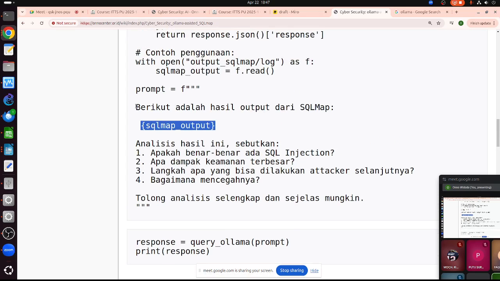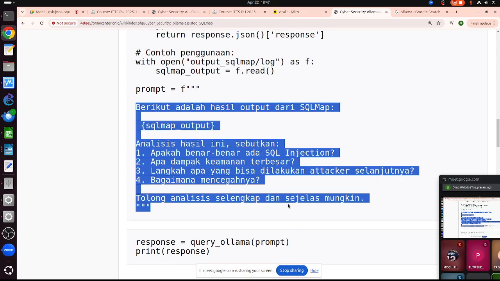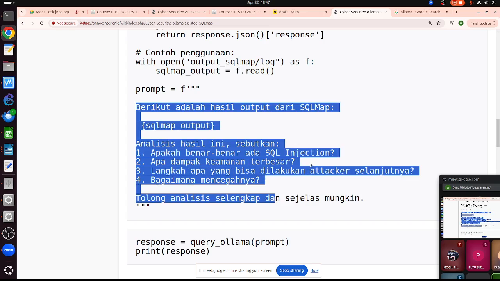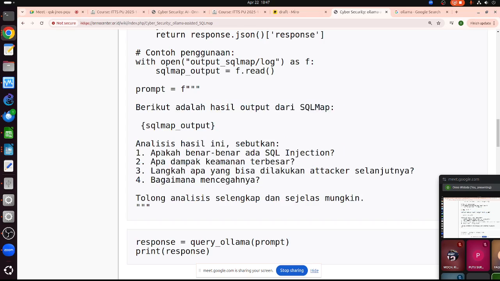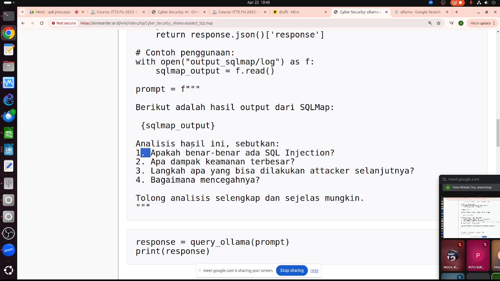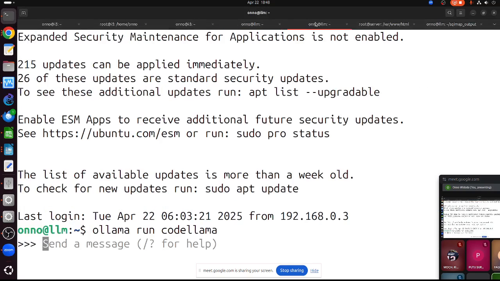Okay, so this is actually the prompt. If you read the prompt, it is in the Indonesian language. The first question, second, third, fourth are in Indonesian, but when we see the results, it's in English.